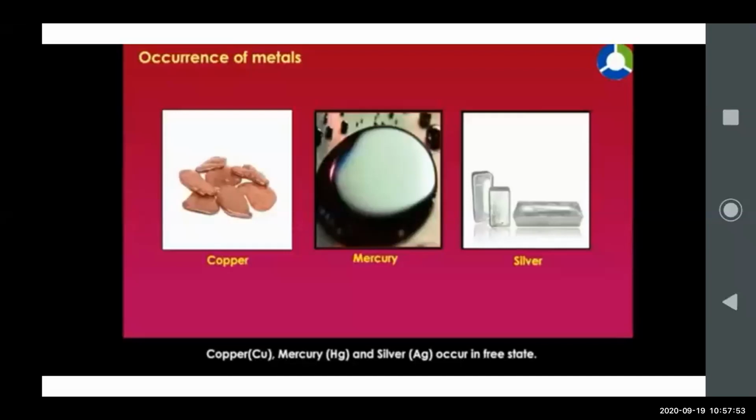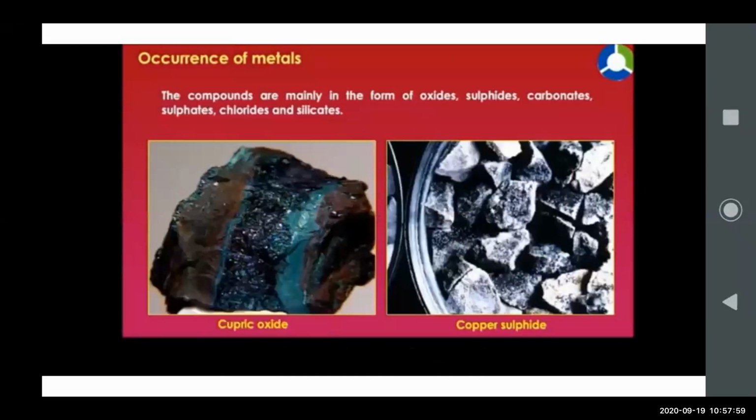combined state also. You can see in the next slide. You can see the combined state, in the form of carbonate. You can see here copper is in the form of, and these processes are called metallurgy.